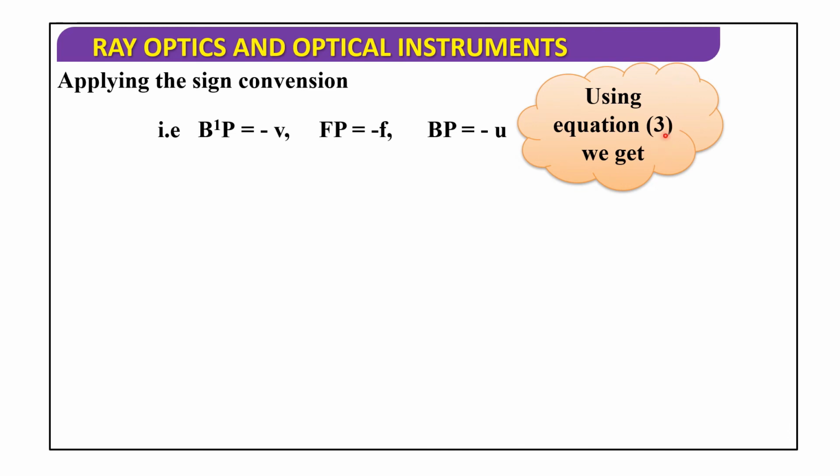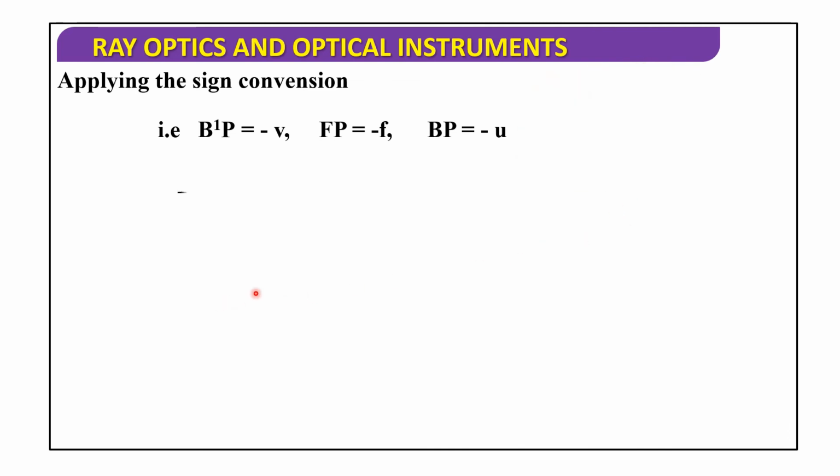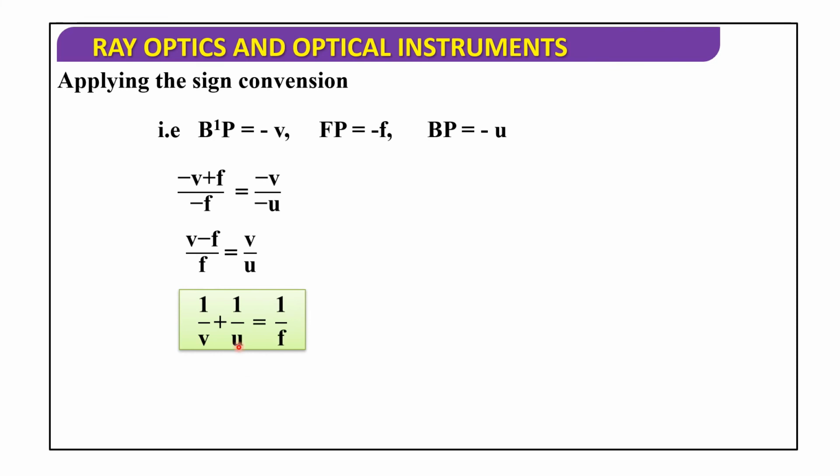So using equation 3, we get minus v plus f by minus f is equal to minus v by minus u. Minus minus gets cancelled. So v minus f by f is equal to v by u. Here minus we are taking common. So minus of minus plus, we are getting v minus f by f is equal to v by u. So from this we are writing 1 by v plus 1 by u is equal to 1 by f.